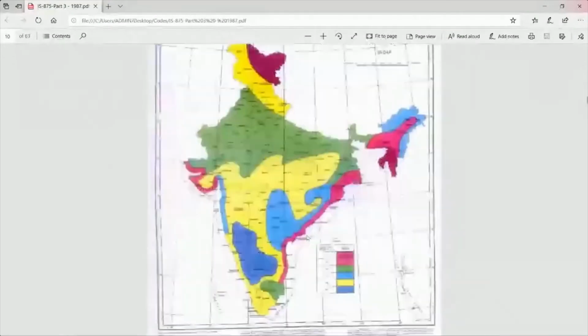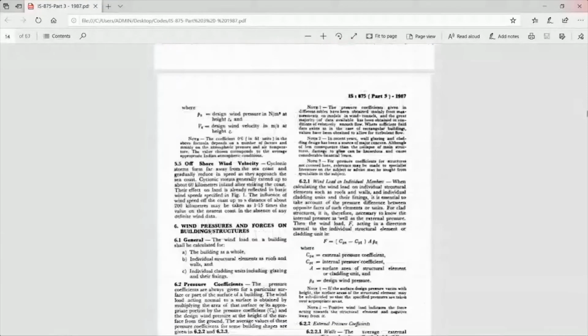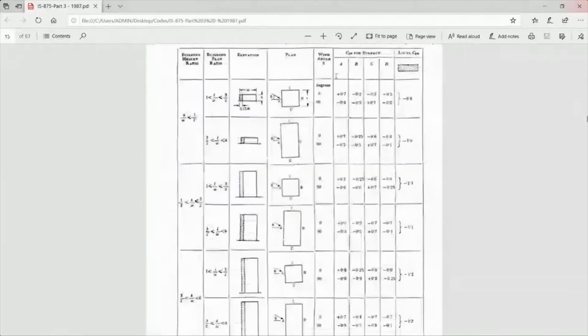So I've calculated this as per the Cpe value here. Yeah, here it is also. Now the H by W value, if it is less than 0.5, that is 1 by 2, you can take this table, and from the L by W value you have to choose which ratio or which Cpe value you have to take.